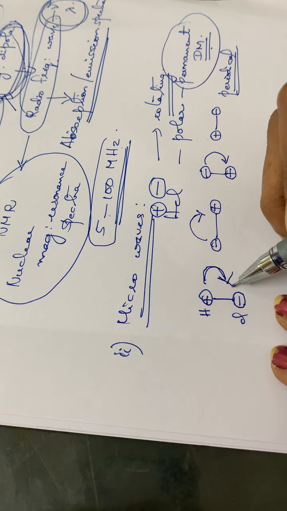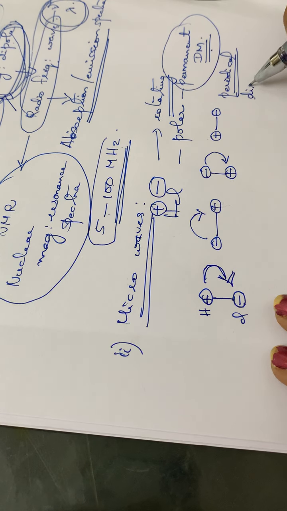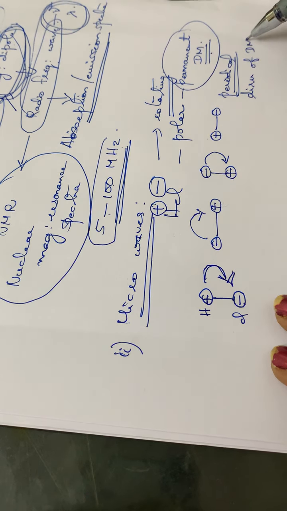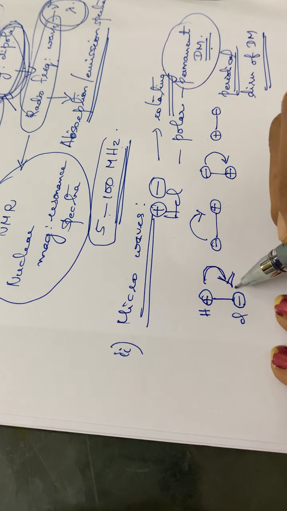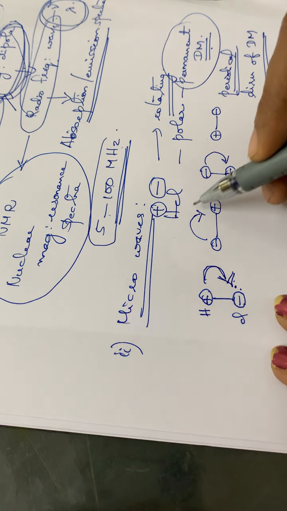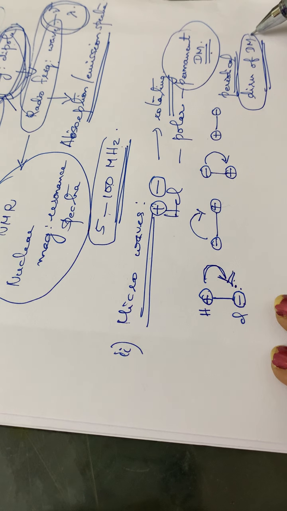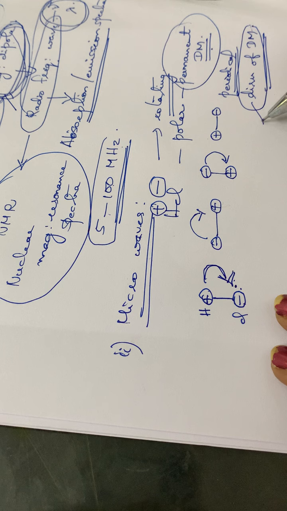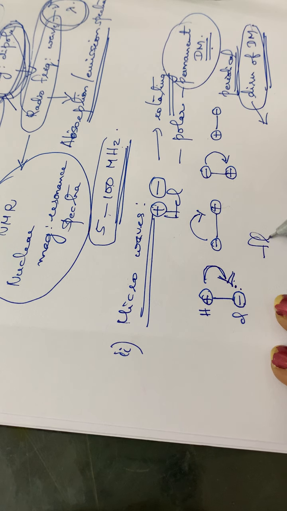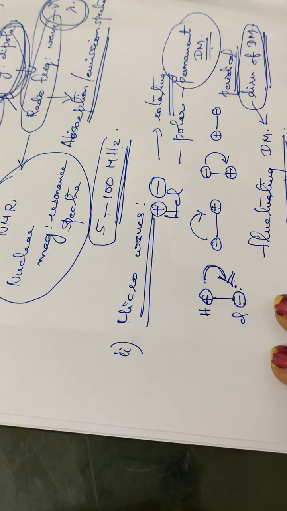As the direction of rotation changes, the direction of the dipole moment also changes. Since the molecule is rotating, the position of the molecule is changing, and as a result the direction of the dipole moment will also change according to the rotation of that particular molecule. That means there will be a fluctuating dipole moment for that particular molecule.